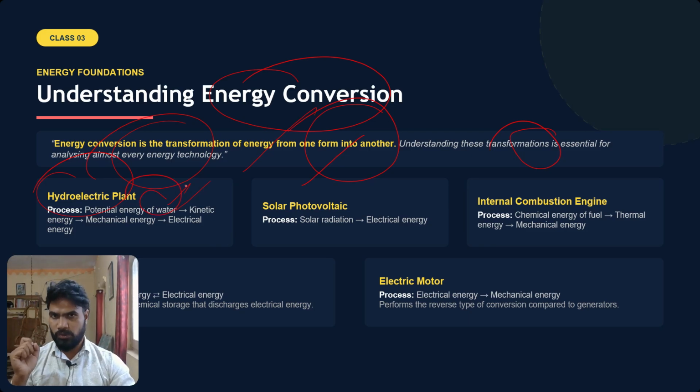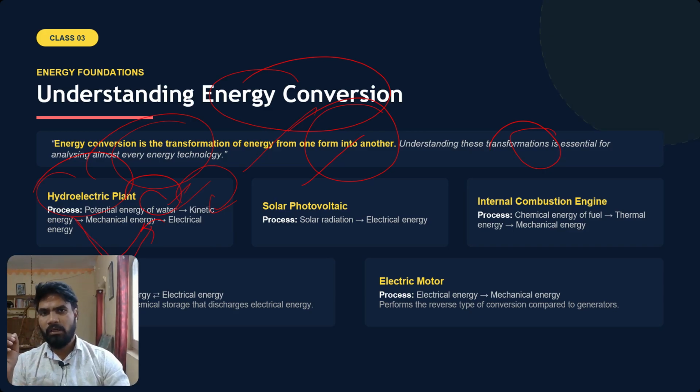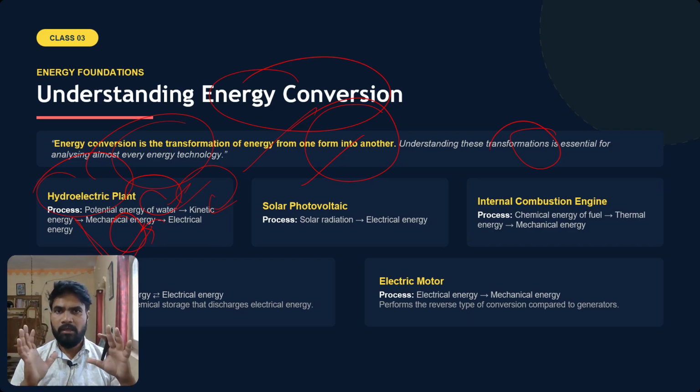The potential energy of water is utilized, and that potential energy of water is converted into kinetic energy. I'm sorry, the flow of water is kinetic energy. Water is stored in the dam, then it is made to pass through a channel, then it is getting converted into kinetic energy, and the flowing water will spin the turbine when it falls on the turbine. So here the energy is being converted from kinetic form into mechanical form. When the turbine is spinning, that is the mechanical form of energy.